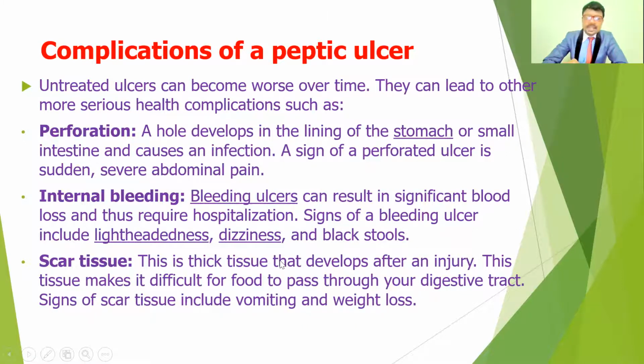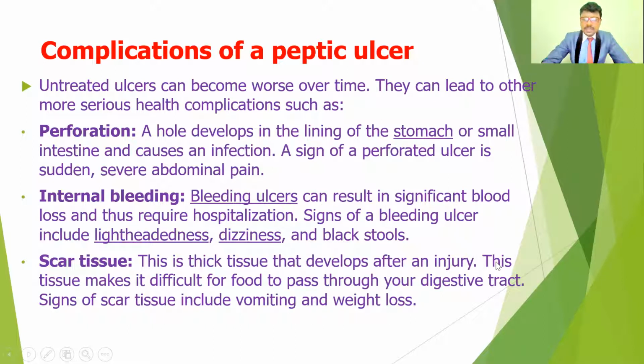Bleeding ulcers include lightheadedness, dizziness, and black stools. Those who have internal bleeding may get melena, which means sticky, black-colored stools from bleeding inside. Those people may also get lightheadedness and dizziness. If you identify these signs in the physical examination, we can suspect internal bleeding.